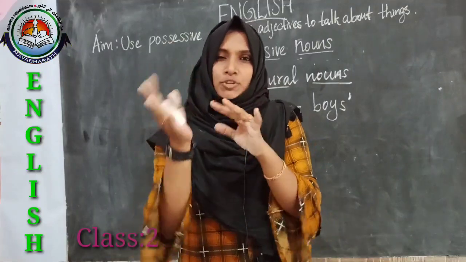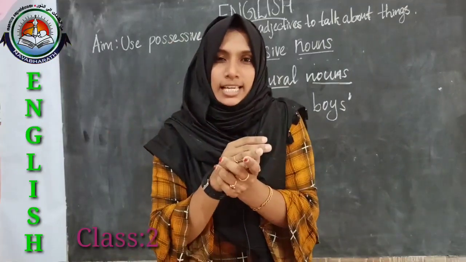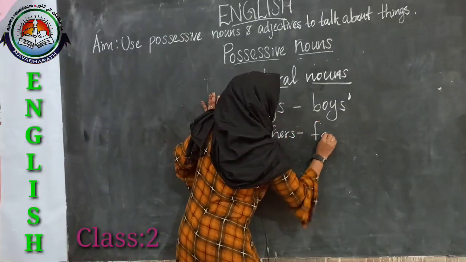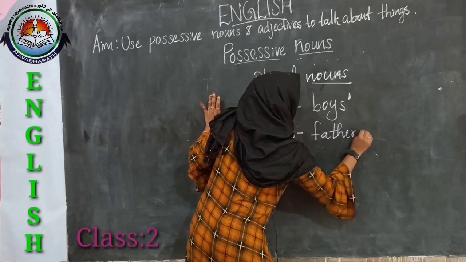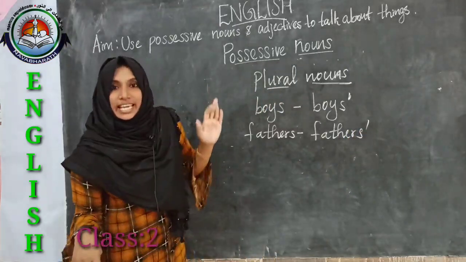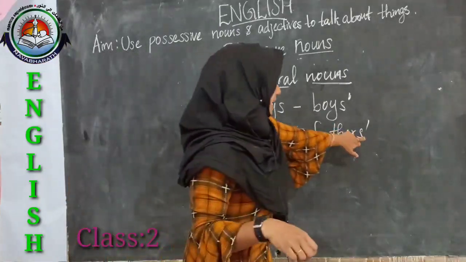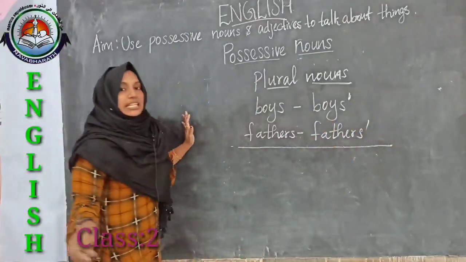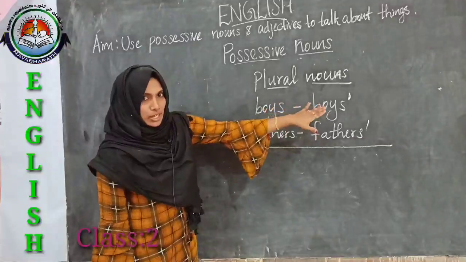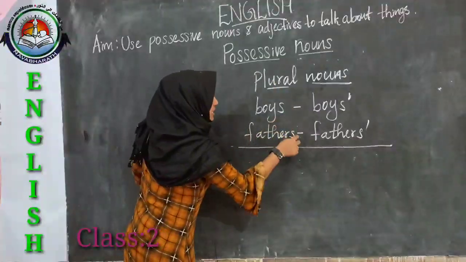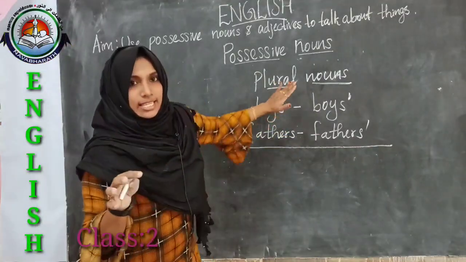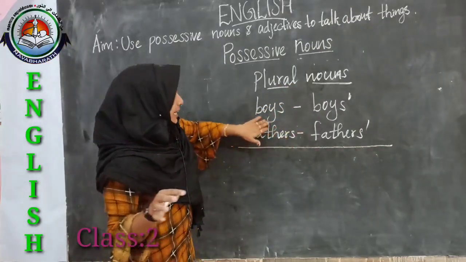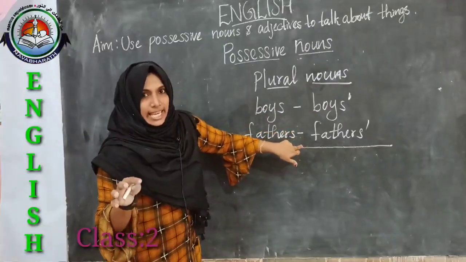But there are some changes in the position. In case of these fathers, we will be adding it after the S, because this is a plural noun and it also ends with the letter S. These boys and fathers, they end with the letter S.